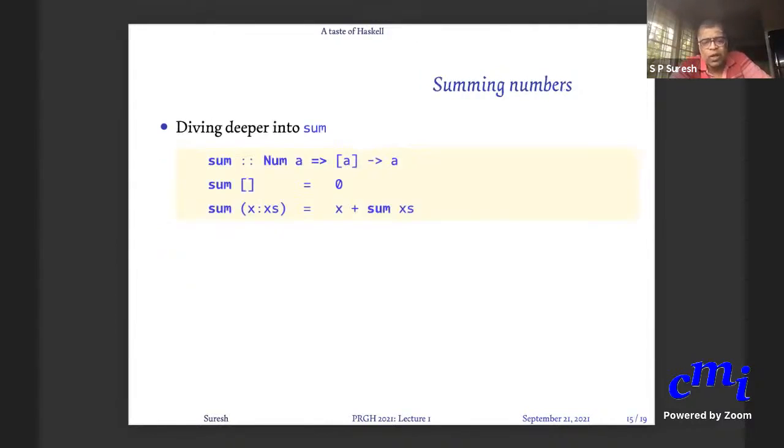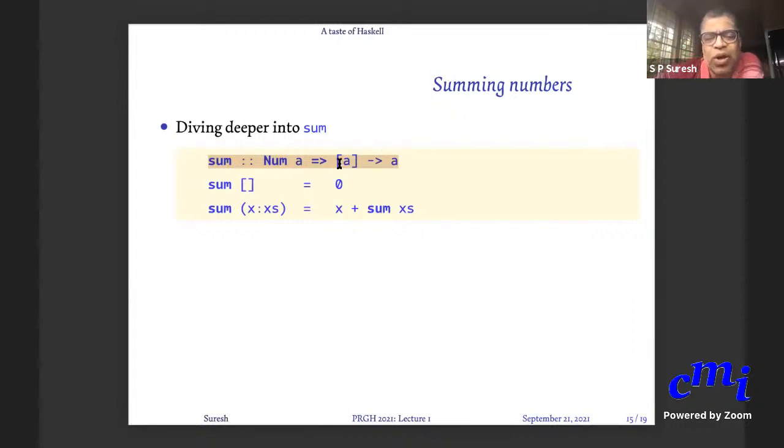Okay. So let us look at recursive functions. For instance, here is an example of a recursive function. Ignore this first line for the moment. That is just an illustration of how the type system is very flexible.